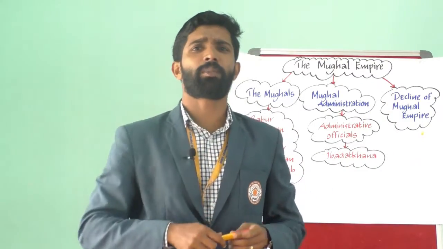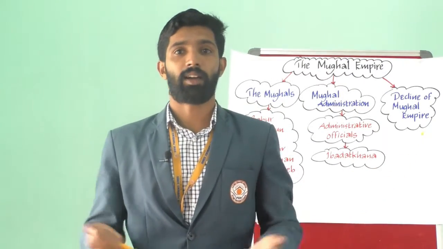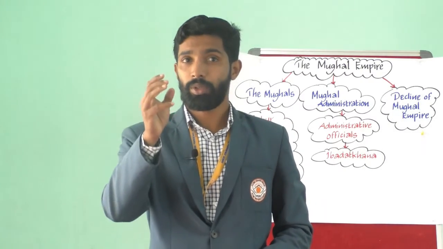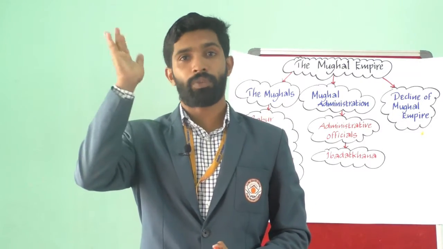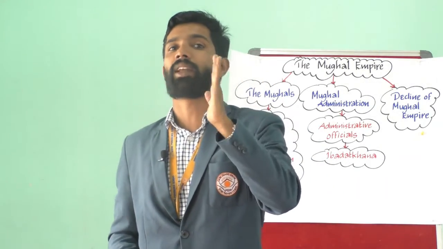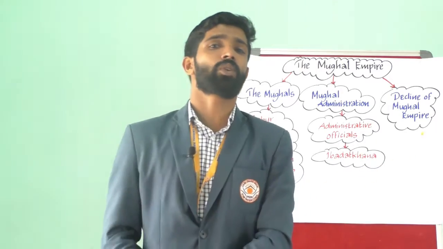He had to face rebellions from the Marathas under Shivaji, the Sikhs, the Jats, and the Satnamis. Though he ruled longer than any of his predecessors, he could not stop the decline of the Mughal Empire. A war of succession also followed his death.